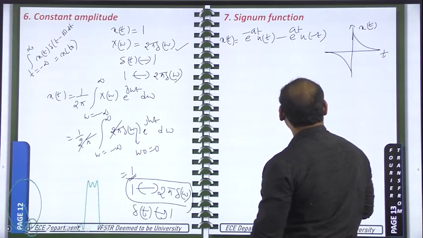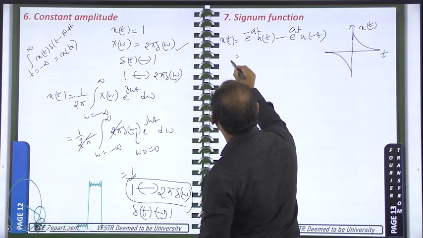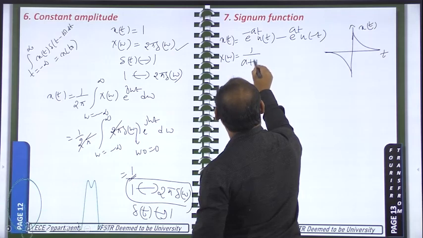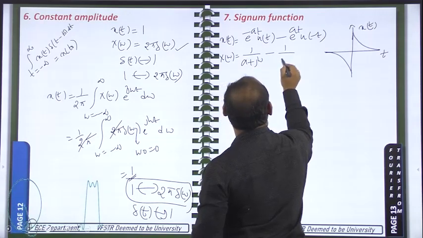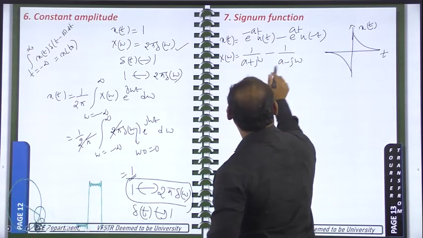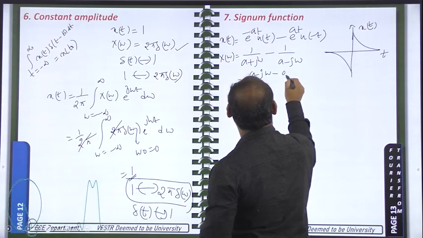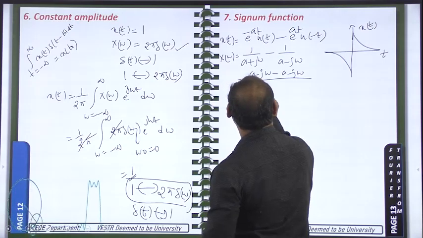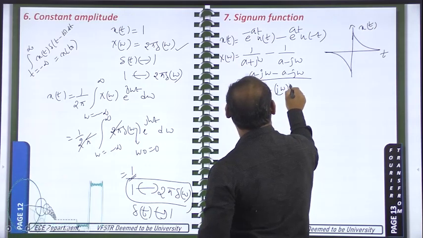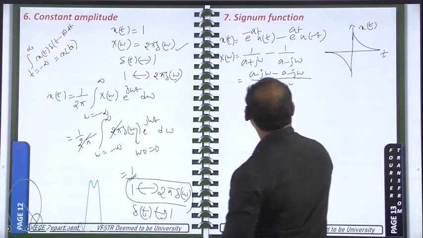Okay, then what is the Fourier transform of this one? Already we have solved this one, that's why I am writing directly. So 1 by a plus j omega, and it is 1 by a minus j omega. Take LCM: (a minus j omega) minus (a plus j omega) by a square minus j omega square. It is like a plus b into a minus b, the answer is a square minus b square.